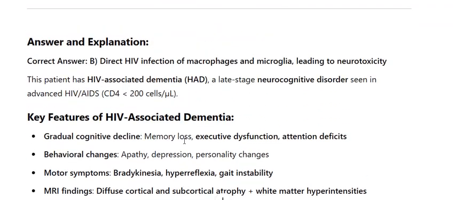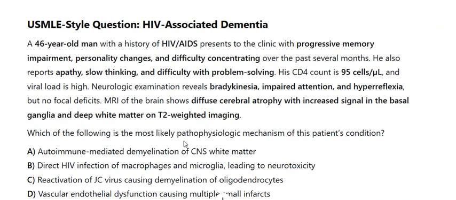USMLE-style question. HIV-associated dementia. A 46-year-old man with a history of HIV/AIDS presents to the clinic with progressive memory impairment, personality changes, and difficulty concentrating over the past several months. He also reports apathy, slow thinking, and difficulty with problem solving. His CD4 count is 95 cells per microliter, and viral load is high.